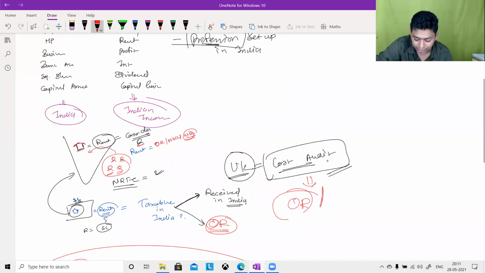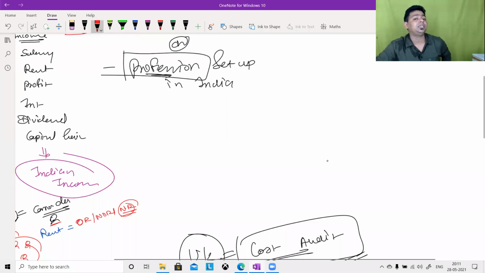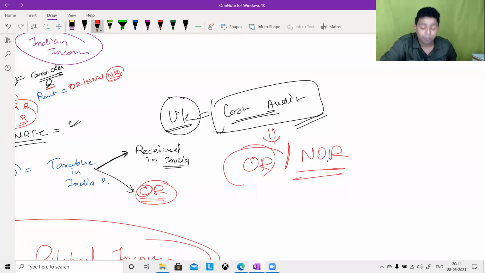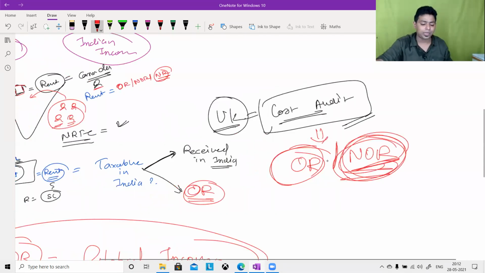But one more person will pay tax here, and that is the non-ordinary resident. Here, I always think about business, and the best example is Ratan Tata. Ratan Tata has businesses not only in India but also outside India. Sometimes he stays in India, sometimes outside India, so sometimes he might become a non-ordinary resident. If he becomes OR, global income is taxable. But if Ratan Tata becomes a non-ordinary resident, he has to pay tax on Indian income,